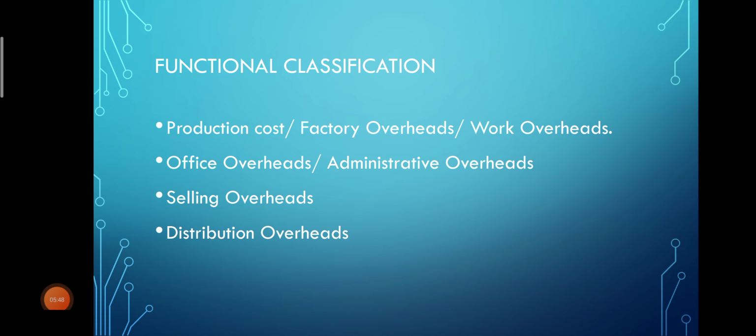Selling overheads means expenses for selling of goods and services. To promote the goods, whatever expenses are incurred, such have to be taken under selling overheads. Then distribution means expenses which are incurred for dispatching and delivering the goods to the customers. So such expenses are called distribution overheads. Hope this classification is clear.